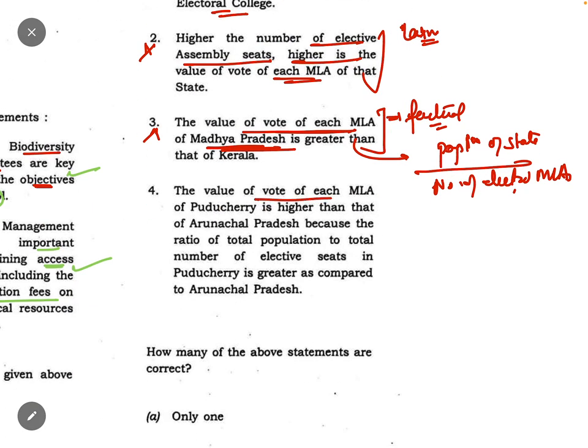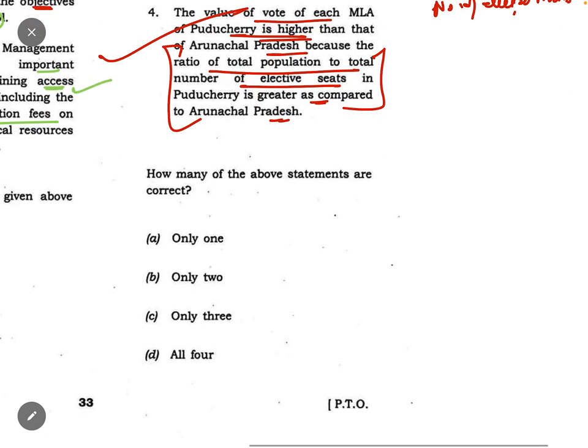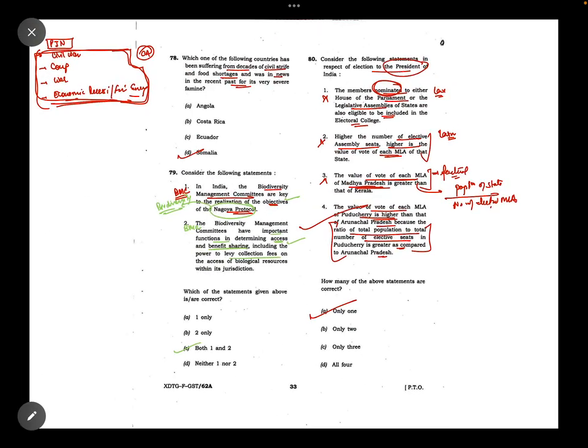The value of vote of each MLA of Puducherry is higher than Arunachal Pradesh because the ratio of the total population to elected seats in Puducherry is greater as compared to Arunachal Pradesh. Correct. This is correct. They have given the formula also here in this definition. So only one is correct here. This question paper was a bit on the tougher side in 2023.